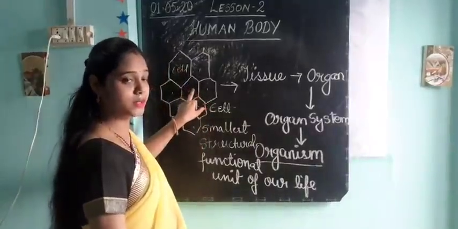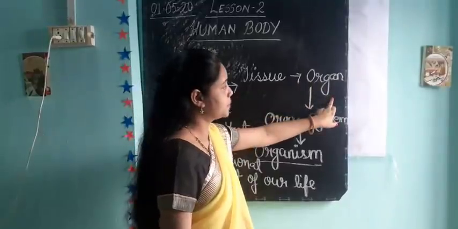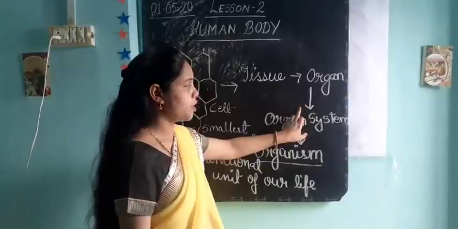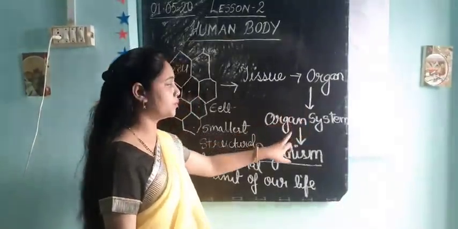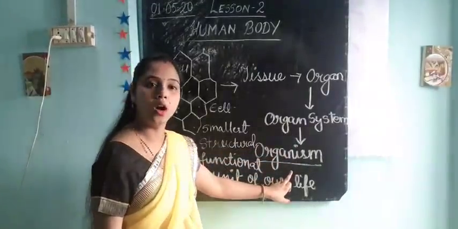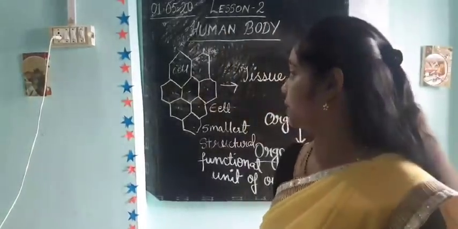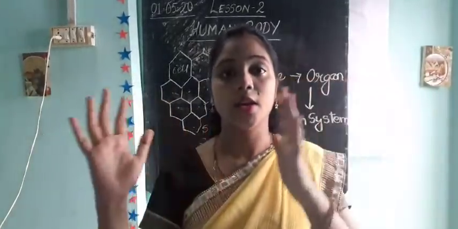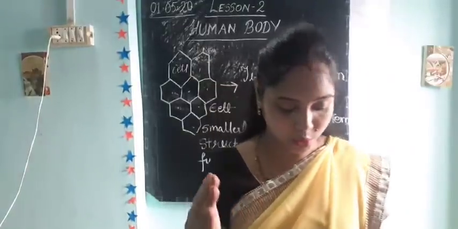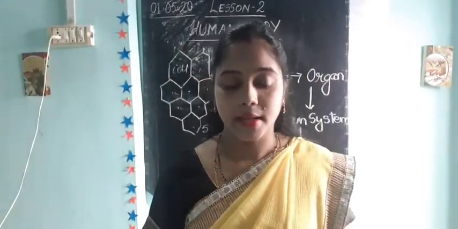A group of cells makes tissues. A group of tissues joins together and forms the organs, a group of organs joins together and forms the organ system, and organ systems form the organism. Now tell me, students, here you can see how the human body is formed. Now let me ask one more question. Cell is clear.